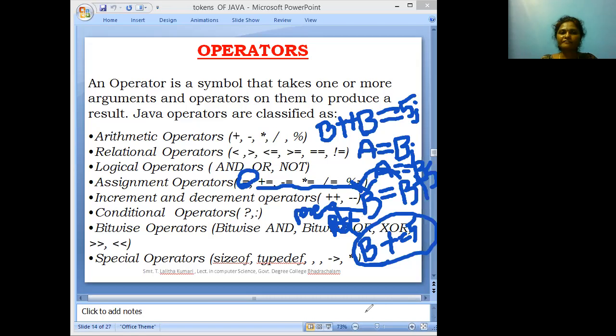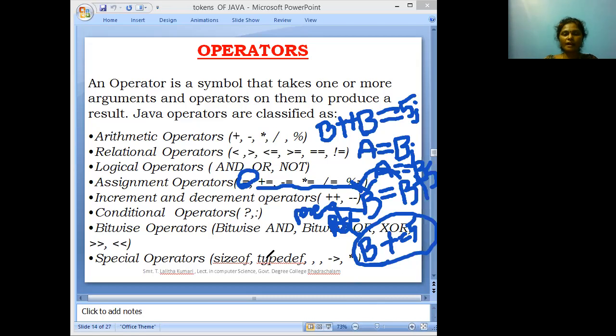Next, typedef. We have some predefined data types. What are those? Int, float, character, double. All these are the predefined data types. Suppose I want to define a user defined data type, meaning pet names for the predefined data types, with the help of typedef.